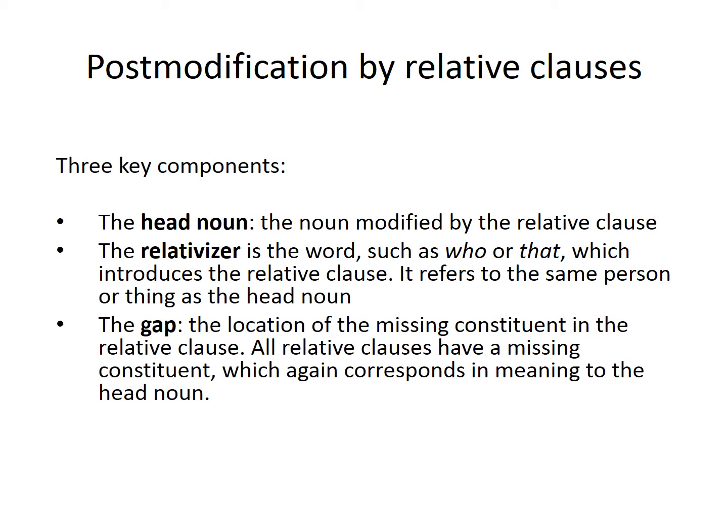Okay, so now we're going to focus again. I just want to remind you about the issues of relative clauses. The three key components are the head noun, the relativizer, and the gap. And remember, the gap is what's missing. It's what is missing in the clause, the relative clause. It's not missing in the entire sentence because it actually corresponds to the head noun.